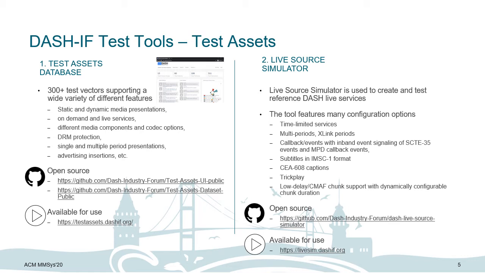The Live Source Simulator, on the other hand, is used to create and test reference Dash live services. For this, it uses video-on-demand content and converts it to a live service. Conversion to the live service is done based on an input configuration parameter list that is listed one after the other in the HTTP URLs, and in return the tool gives the properly defined MPD and the segments for the desired Dash live service.